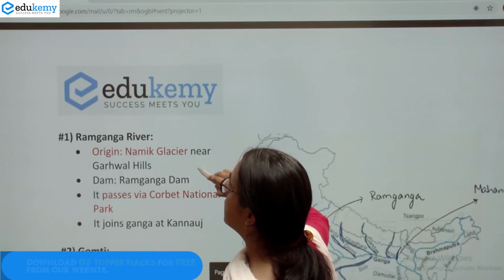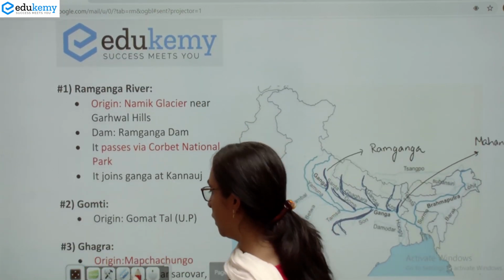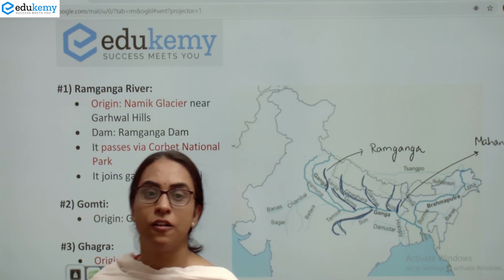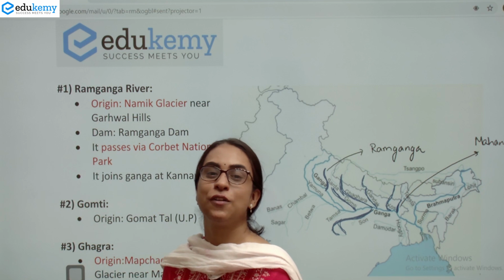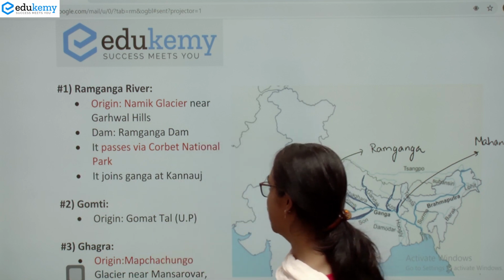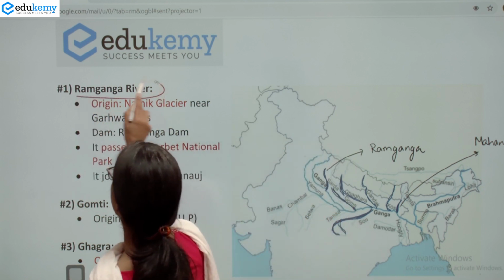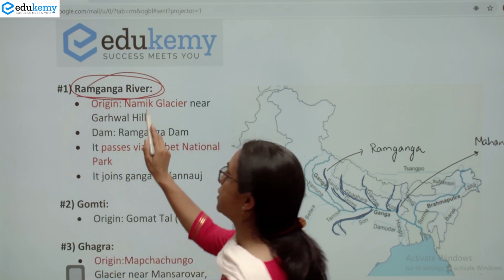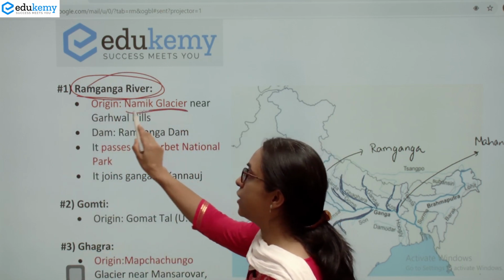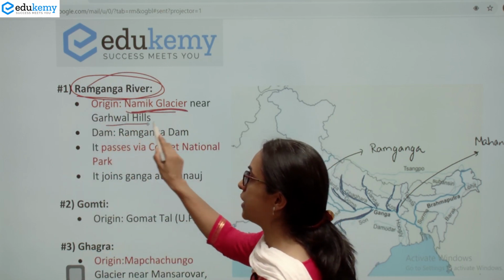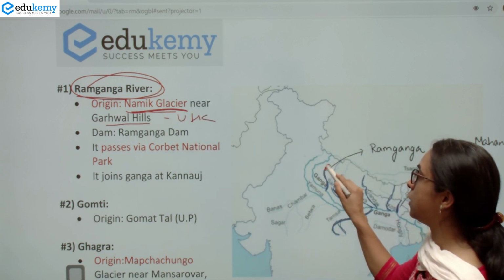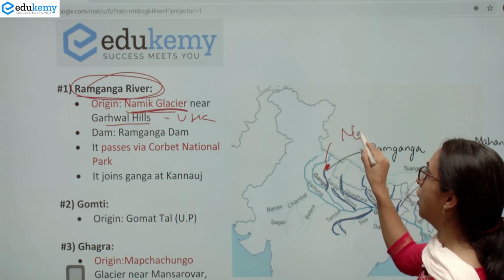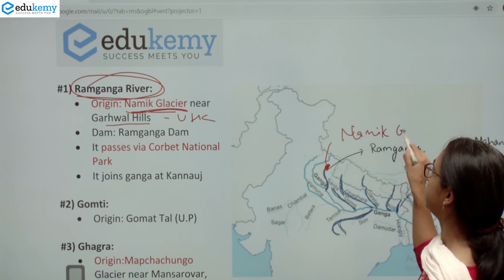Now let's analyze the left bank tributaries one by one. I hope you remember the mnemonic Ram Jane, Gomti Ka Ghagra, Ganda Kaisa, Mahananda. If we talk about Ram Ganga River, it has its origin in the Namik Glacier near the Garhwal Hills in Uttarakhand. So this Ram Ganga originates in Uttarakhand in the Namik Glacier.